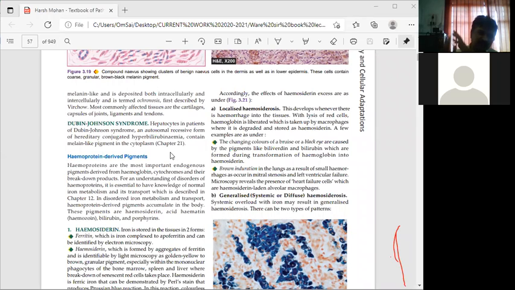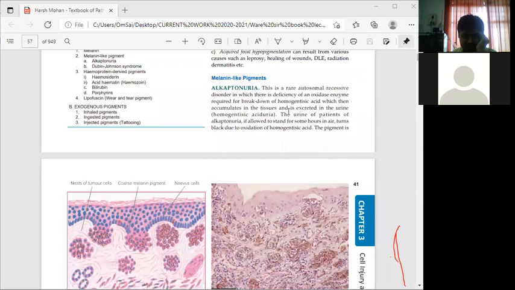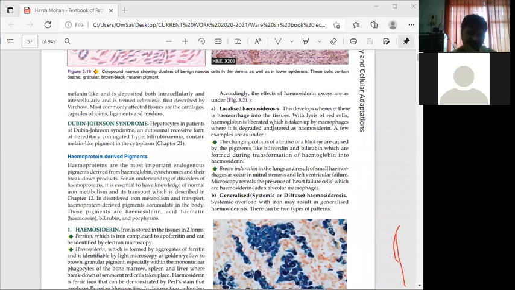In alkaptonuria it is homogentisic acid, and the deficient enzyme is the oxidase enzyme. In Dubin-Johnson syndrome it is hereditary conjugated hyperbilirubinemia with melanin-like pigment in the cytoplasm.